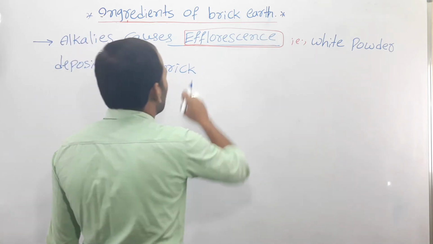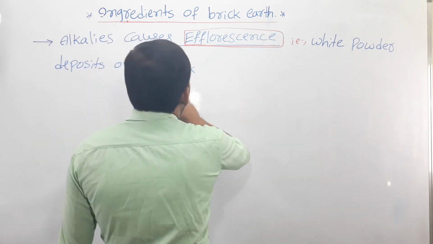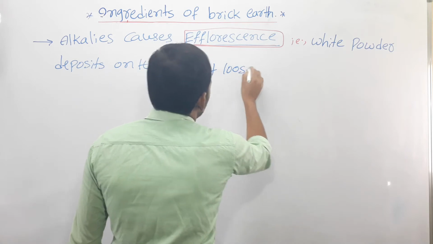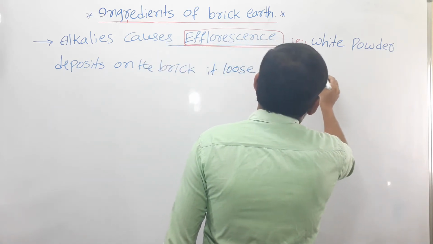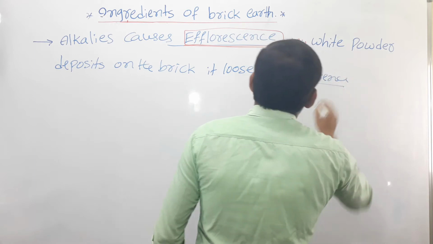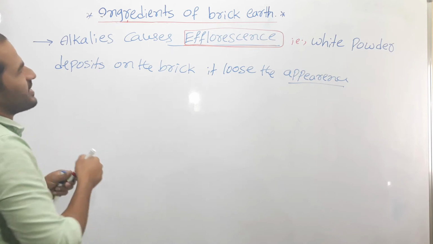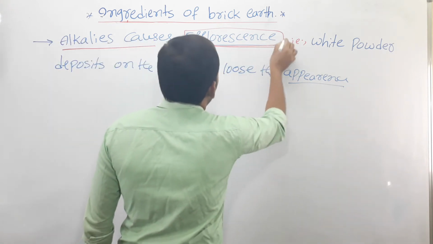So what happens due to the white powder deposit on the brick? It loses its appearance, right? That means if excess alkali is present, this alkali causes the efflorescence.